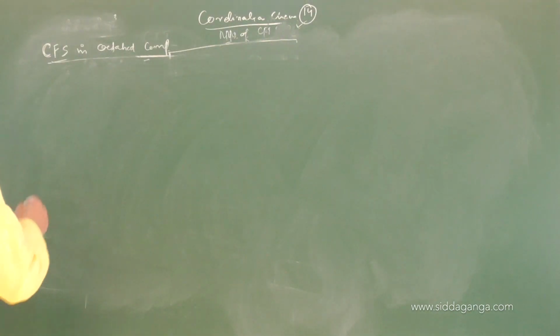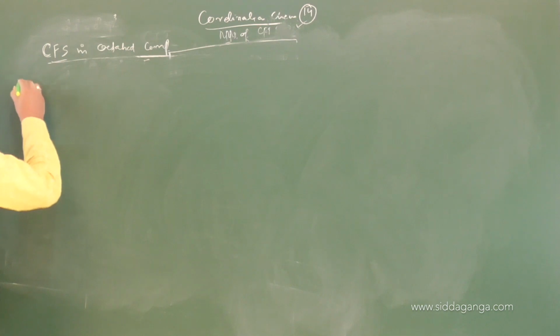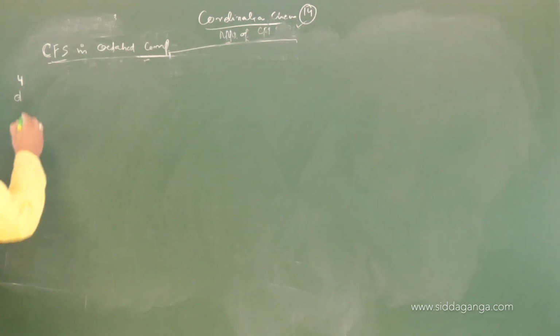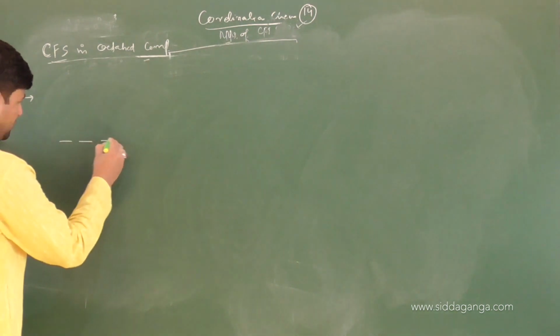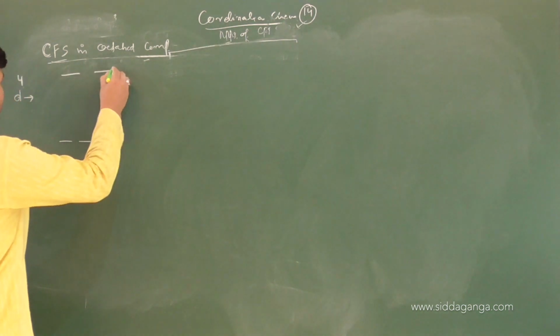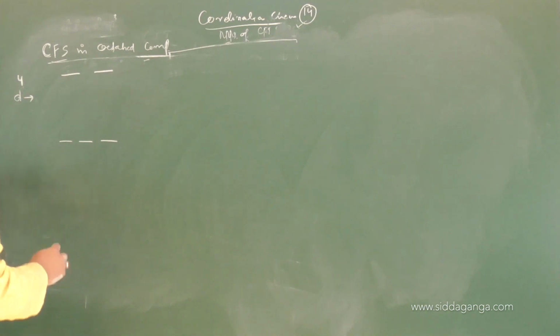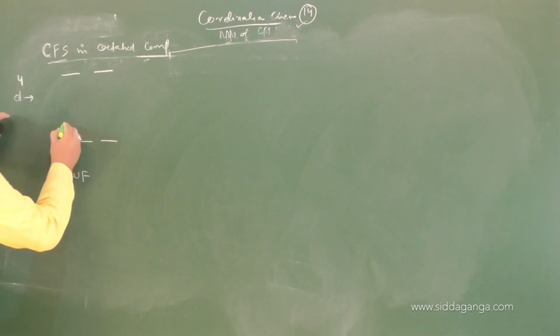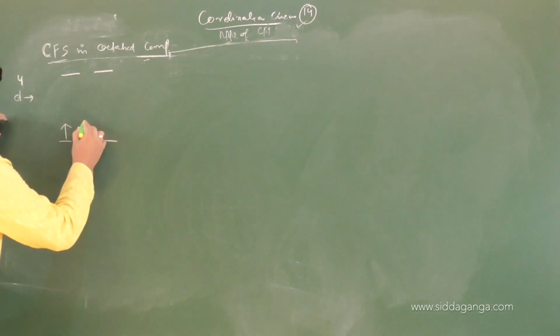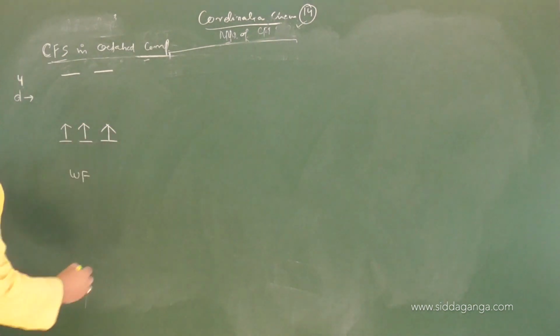Now, important thing. Let us talk about the d4 configuration. Which configuration now? d4. Very good. So 1, 2, 3, 4, 5. First of all, let us consider a weak field ligand. So when it is d4, obviously 3 will go to the t2g set.